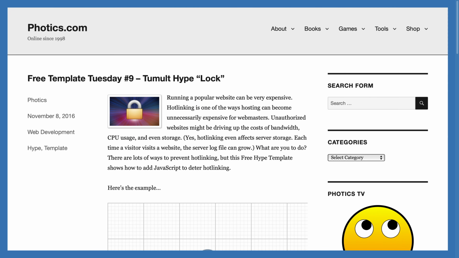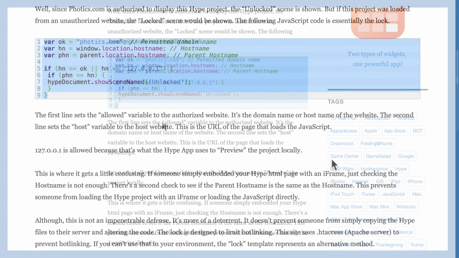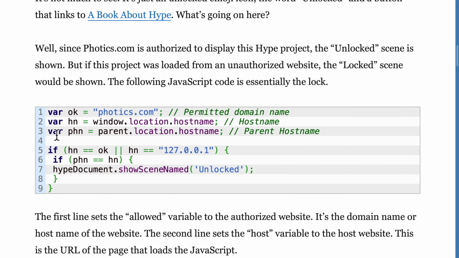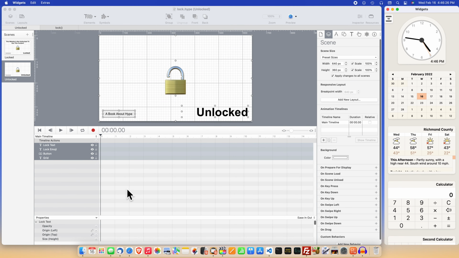You can add a little bit of JavaScript code to your Hype project to help protect against hot linking. Here's how it works. If you visit the example on photics.com, the link is in the description, you can see that there is an unlocked emoji. And that's pretty much it. That means it's working. The unlocked content is being shown. If this Hype project was not loaded from photics.com, the first scene would be shown, which displays the locked icon.